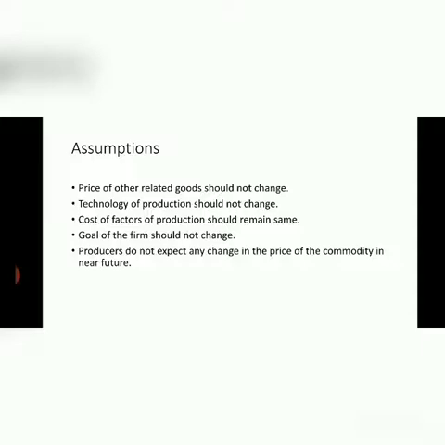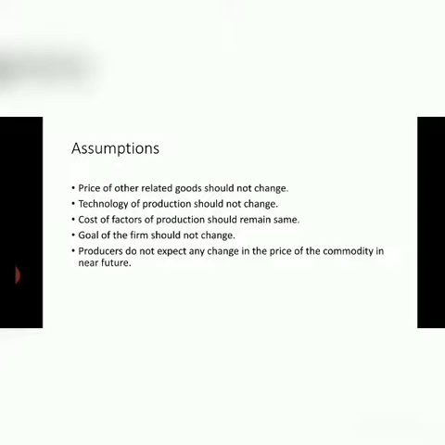The third is cost of factors of production should remain the same. Whatever factors of production have been used in the production process should also not change. If the cost of factors of production is changing, then also the law of supply will not hold. Next is goal of the firm should not change.